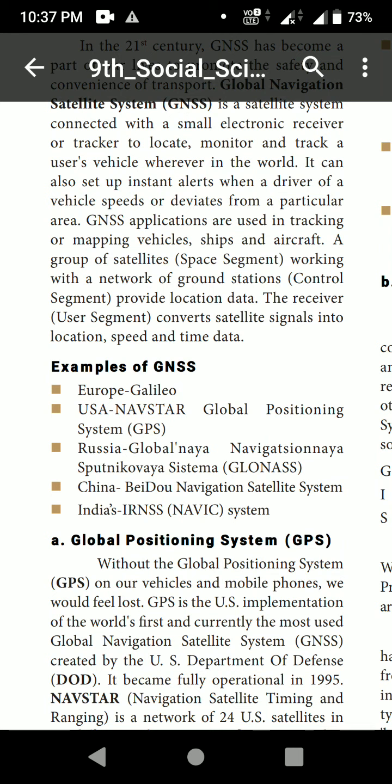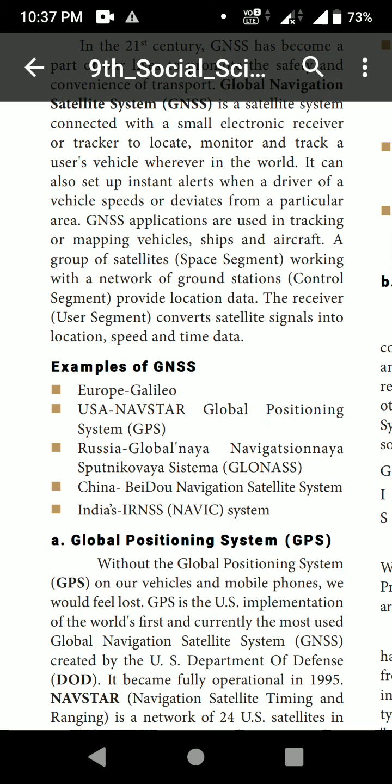Already I have taught this Geography lesson 7, mapping skills, isn't it? I'm thinking you have learned. So let us recall what you have learned in this mapping skill: maps as a tool, maps and cartography, components of a map.